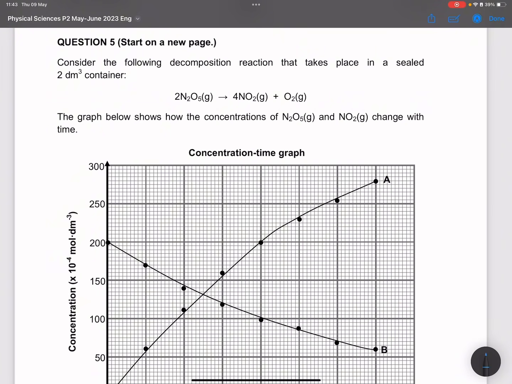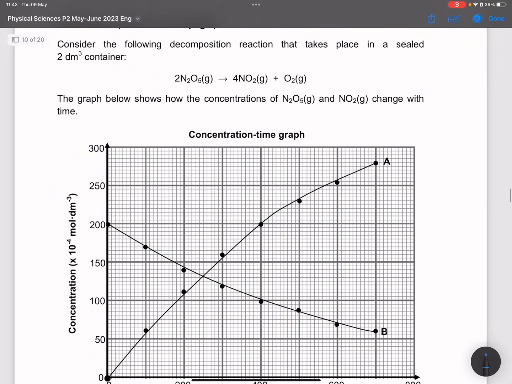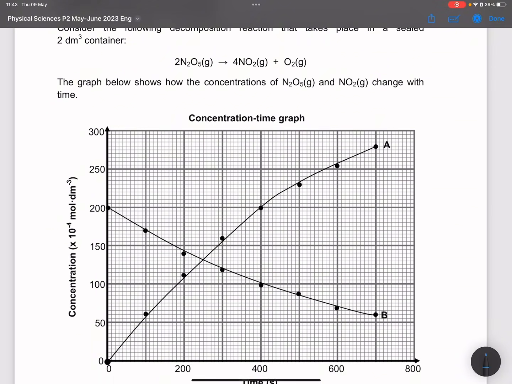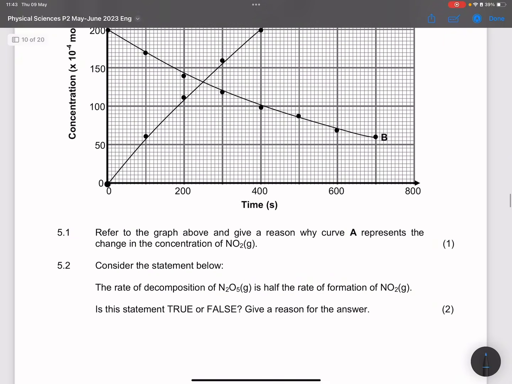All right, so definitely you can tell that the decreasing graph would be dinitrogen pentaoxide, because I'm expecting that its concentration will decrease with time, whereas the one that is increasing would definitely be one of the products that are formed. So now they say refer to the graph above and give a reason why curve A represents the change in concentration of nitrogen dioxide.